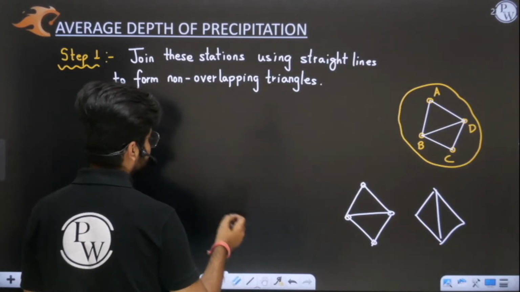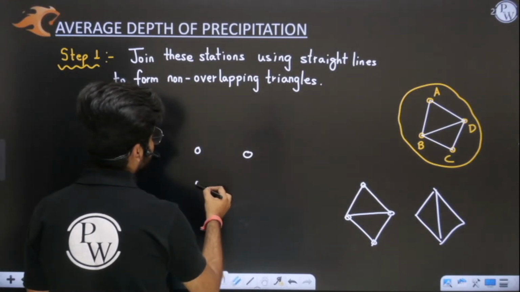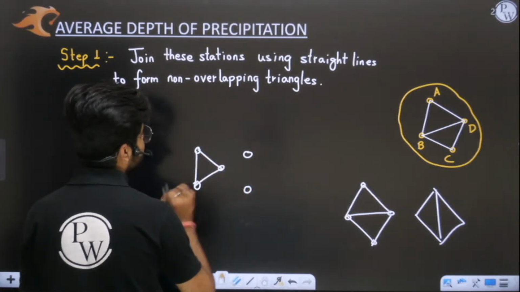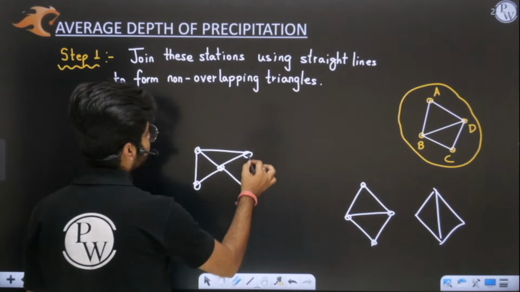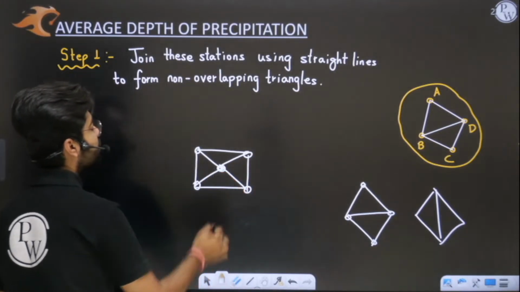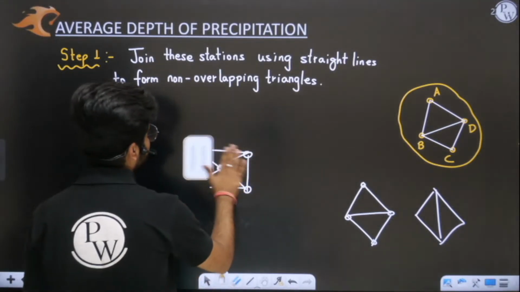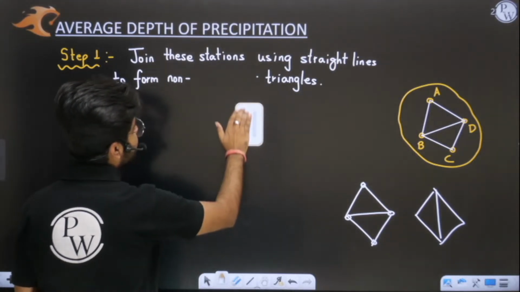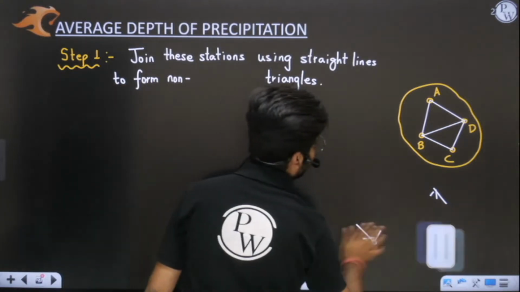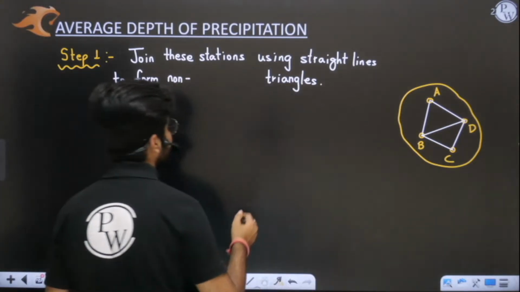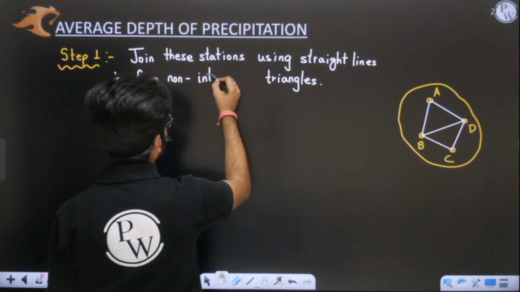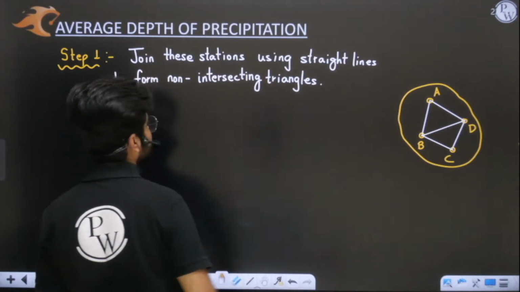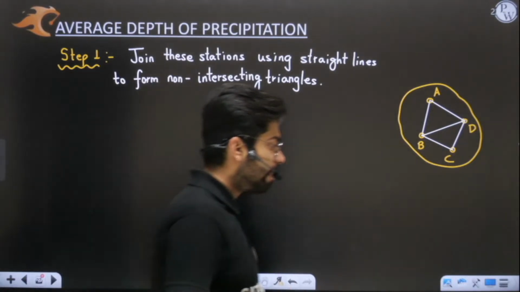But one thing you have to understand: if 5 rain gauges are there, then you will join like this. You will join them with straight lines, because we have a station here. When a station is there, then there is no problem. Let me write non-intersecting instead of non-overlapping. So I hope the very first step is very clear to you. Yes or no?